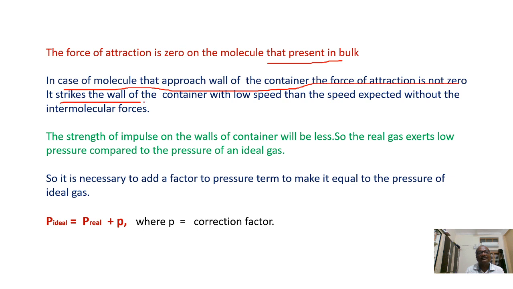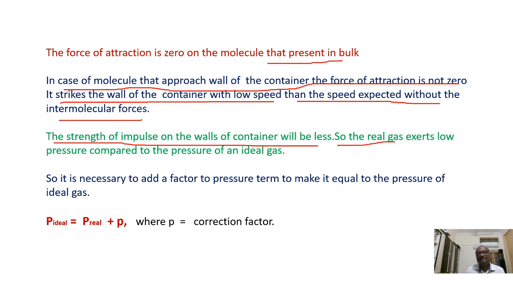It strikes the walls of the container with low speed. What is the reason? The speed is lower than expected without the intermolecular forces. So the strength of impulse on the walls of the container will be less. So the real gas exerts low pressure compared to the pressure of the ideal gas. This is important. The real gas exerts low pressure compared to the pressure of an ideal gas.